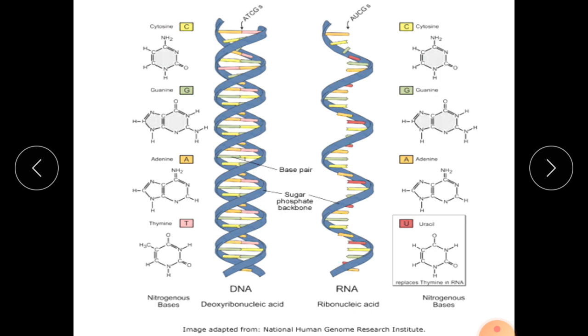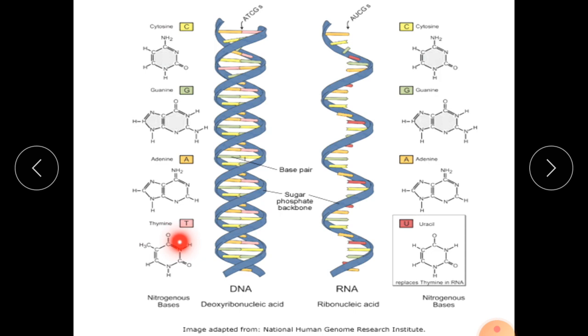In case of RNA, the ribonucleic acid also has nearly the same sequence, because it copies the sequence from the original DNA strand. The only difference is that in DNA the bases are A, T, C, G, whereas in RNA A binds with U in place of T. Here A binds with T, here A binds with U, and C binds with G. C is cytosine, G is guanine, A is adenine, U is uracil, and T is thymine.